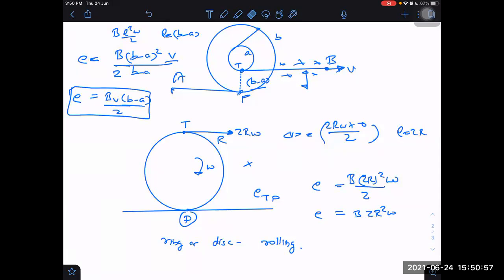From T to B there is no EMF, correct only. But overall, if from T to B it is not there, and from P to A it is not there, that doesn't matter. Overall, from A to B, it will be effectively as if it is from P to T. Okay. Yes, sir. Right.